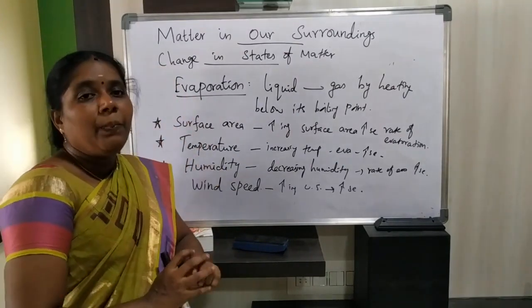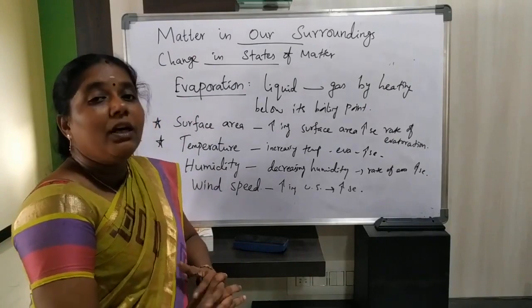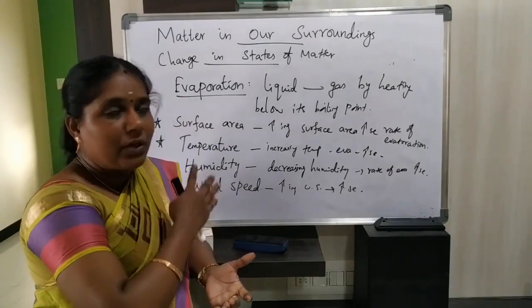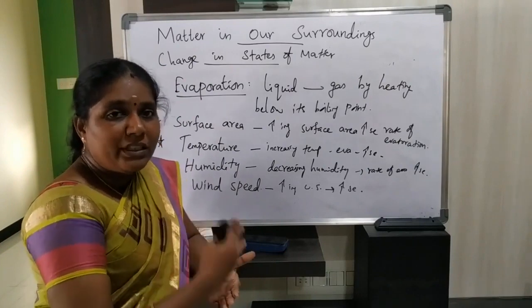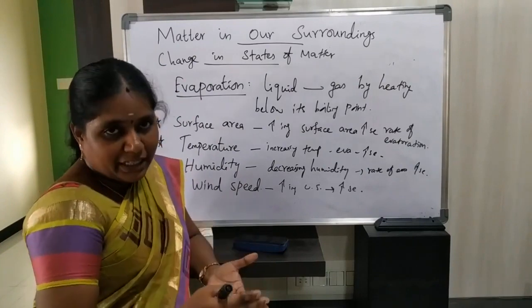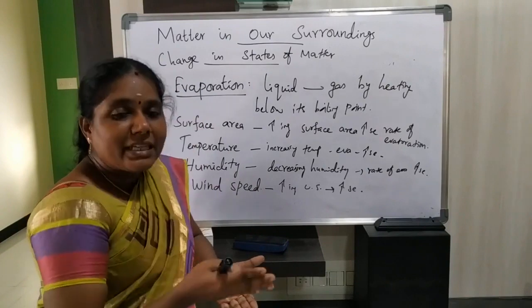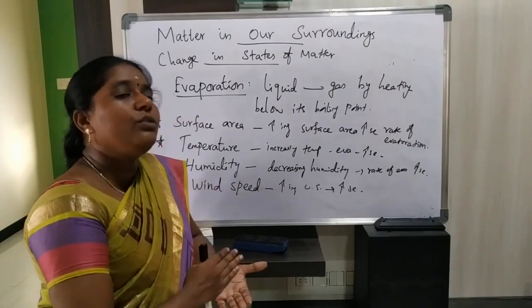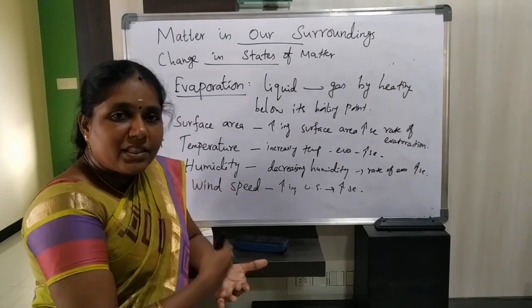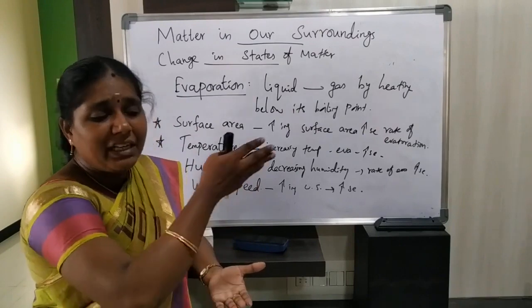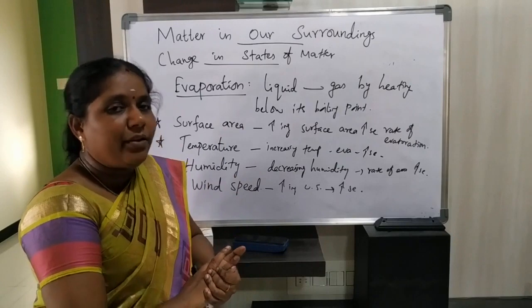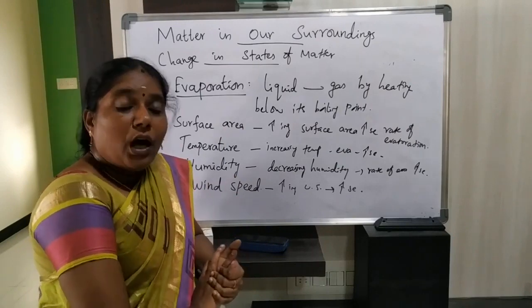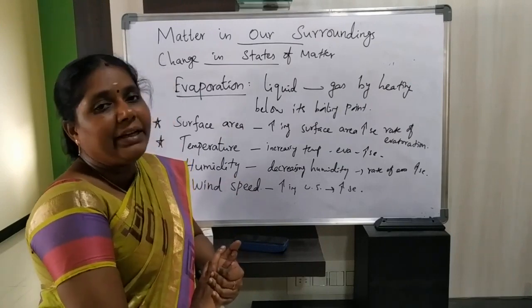So listen children, today we have discussed the interconversion of states of matter, that is, conversion of solid into liquid, liquid into gas, as well as gas into liquid and liquid into solid. How do we convert one state of matter into another?